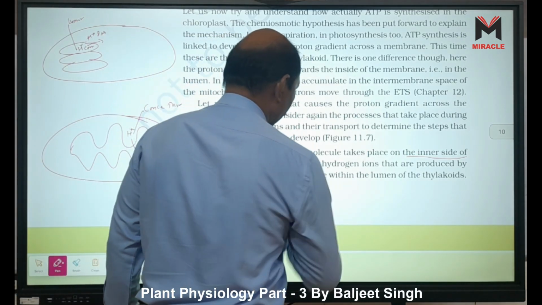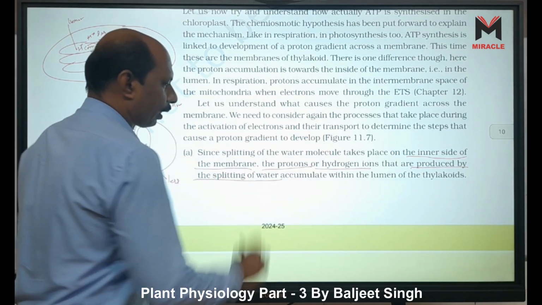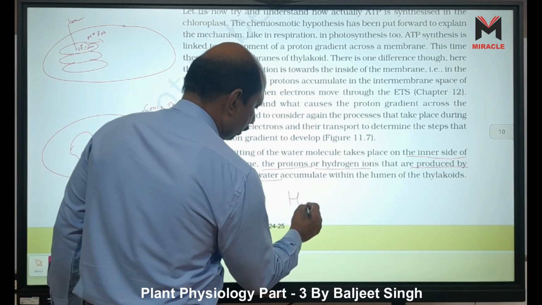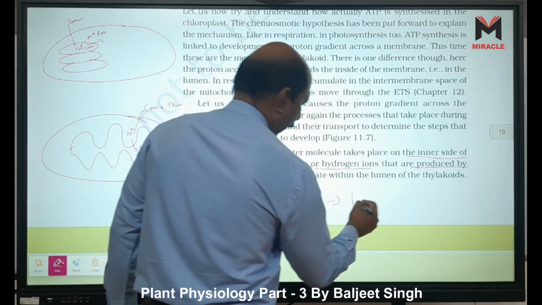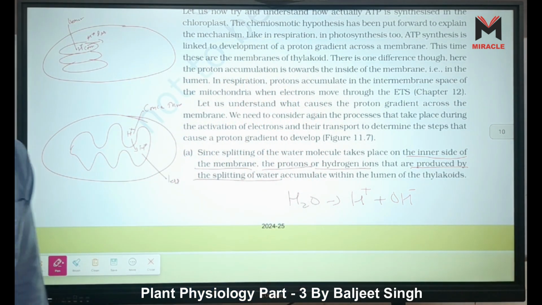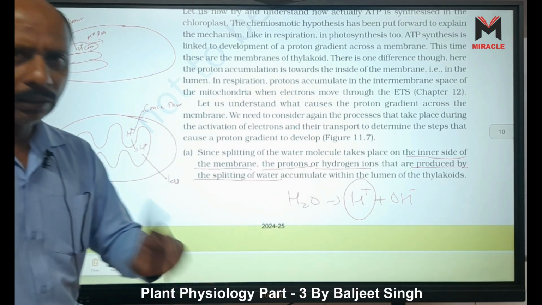The protons, that is hydrogen ions, are produced by the splitting of water. Look here, H2O now produces H plus and OH minus. This H plus is accumulated inside the lumen.